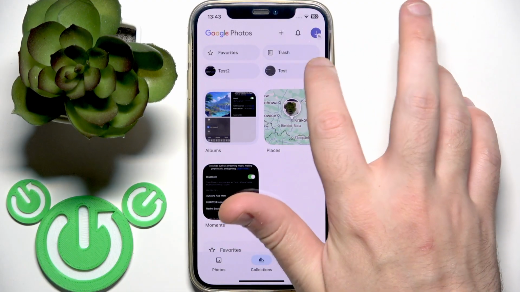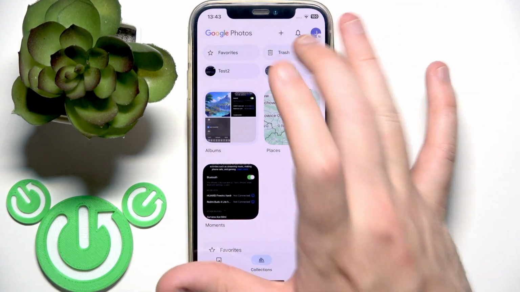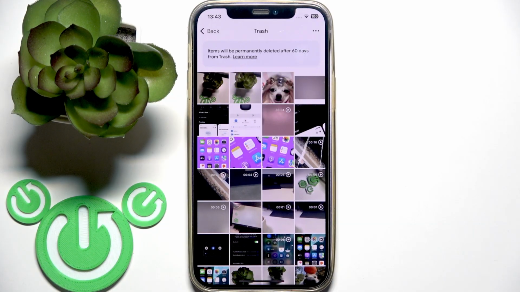So right here we have trash. If you enter, when you delete a photo or video, Google Photos automatically moves it to the trash. And after 30 days, or if your file was backed up, after 60 days, it will automatically be removed from this account. So you cannot recover a photo if you delete it from the trash. But if you have your photo in the trash, you can easily recover it.